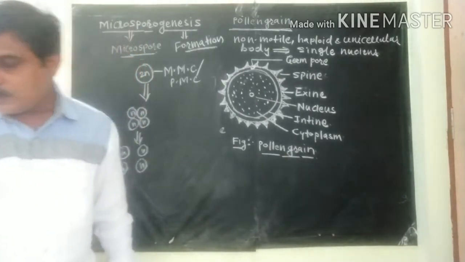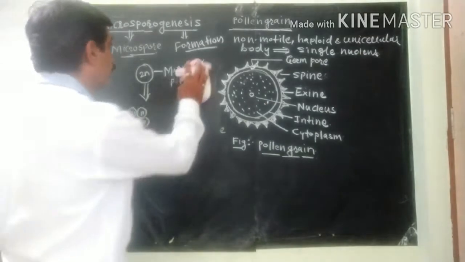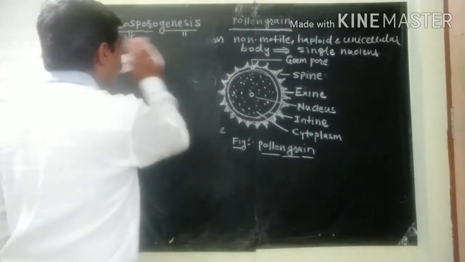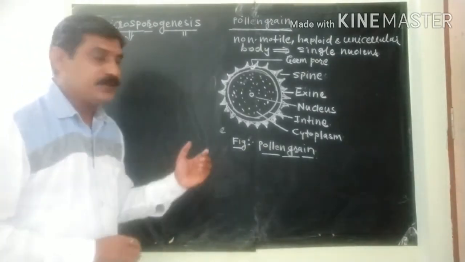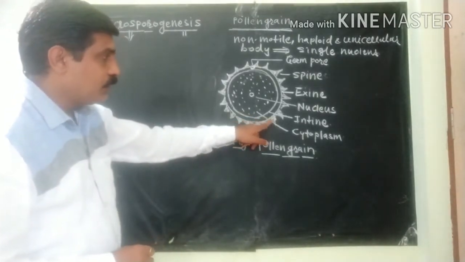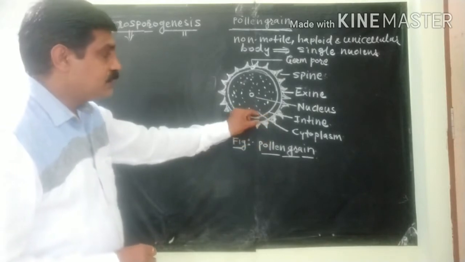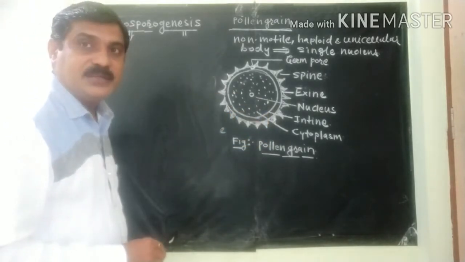In the structure, as we know, this pollen grain is made up of two walls, outer wall and inner wall. These two walls are known as the sporoderm.